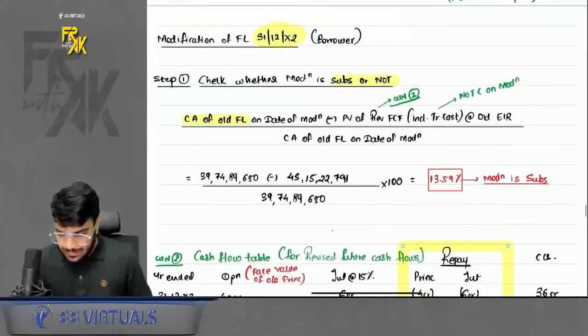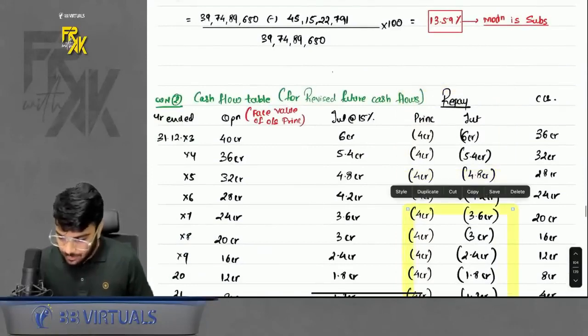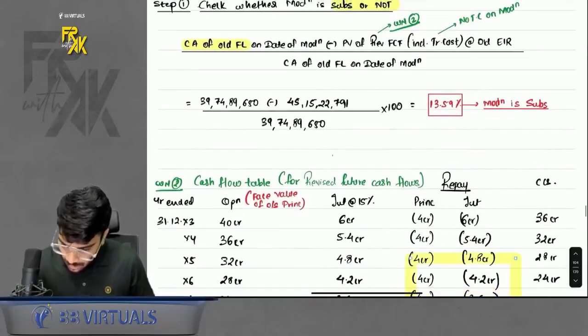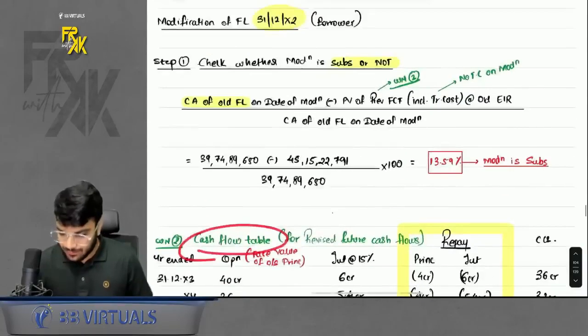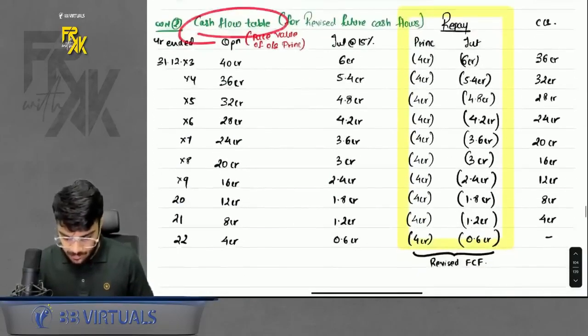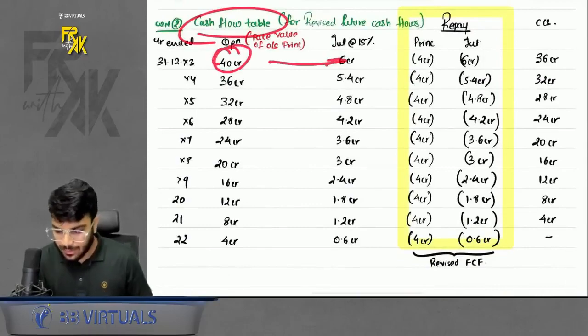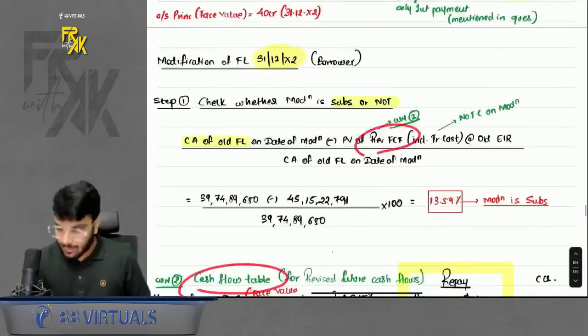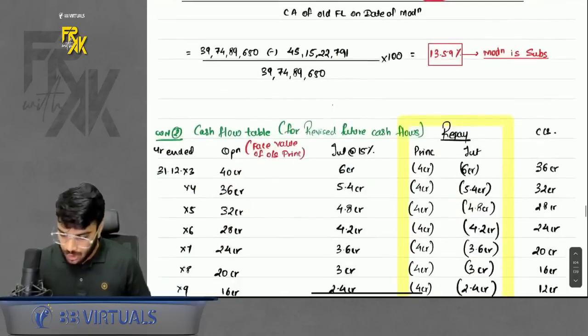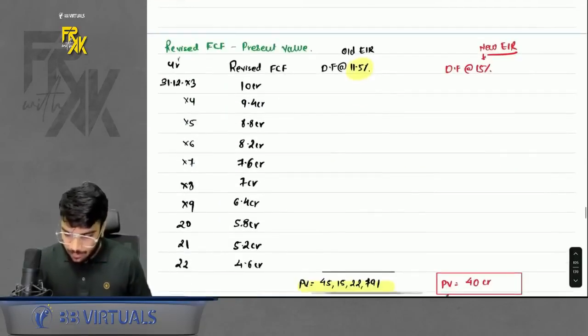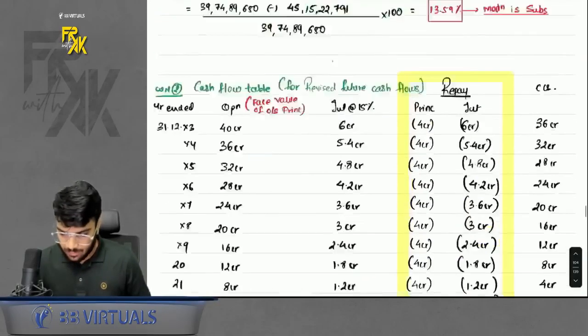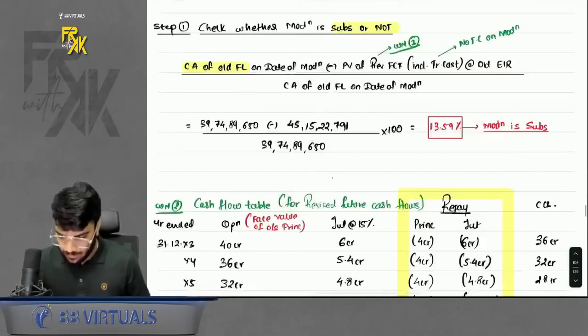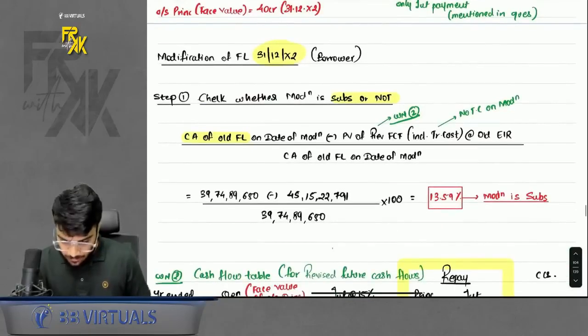Now, in this case, for this present value of revised future cash flows, you will have to prepare the cash flow table again for the revised future cash flows, right? So I prepared a cash flow again. Whatever opening was there, interest I took, then I found the repayment each year. Okay, and there is no TC, by the way, on modification. So whatever cash flows you get, you will discount them at the old EIR. You will get this value: 4515 22,791. So you can now check whether it is substantial or not.